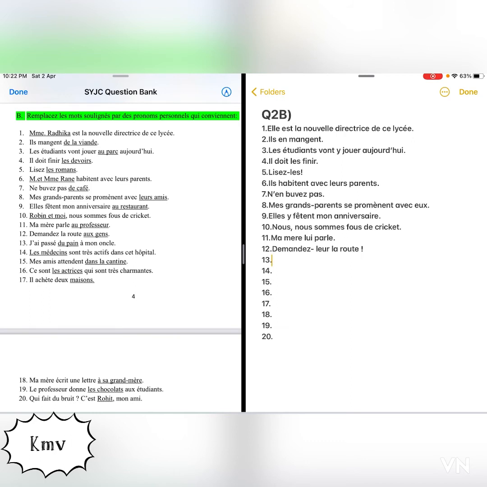Next one. J'ai passé du pain à mon oncle. Again here, du pain. It's a quantity. So which pronoun will you use? En. So what will be the answer? J'en ai passé à mon oncle.